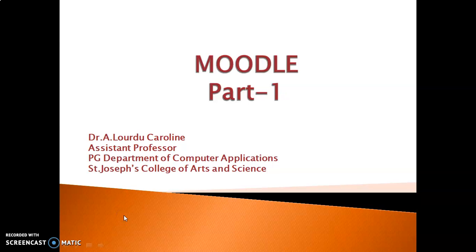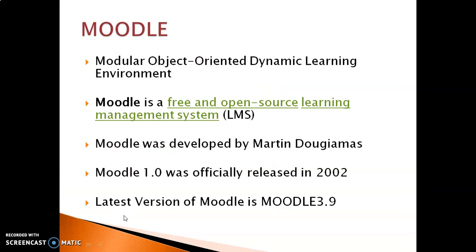First we see what is Moodle. Moodle means Modular Object-Oriented Dynamic Learning Environment. Moodle is actually a free and open source learning management system. It was developed by Martin Dougiamas. The initial version is Moodle 1.0, officially released in 2002. The latest version of Moodle is Moodle 3.9.